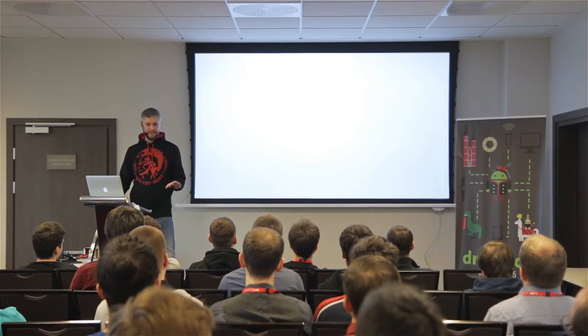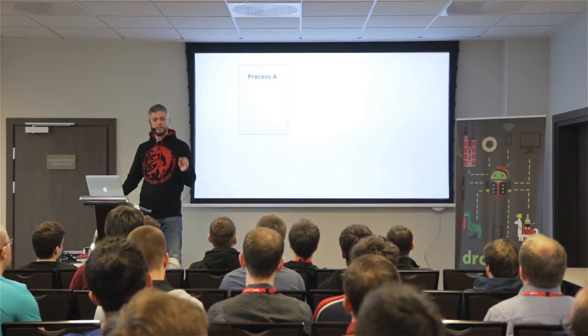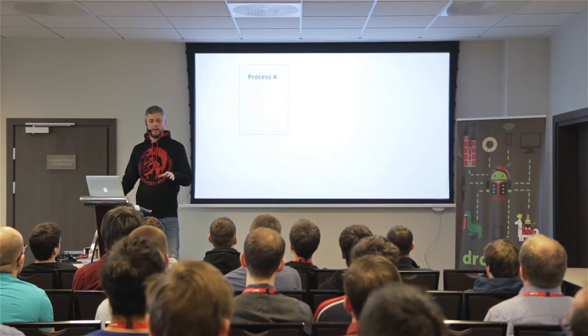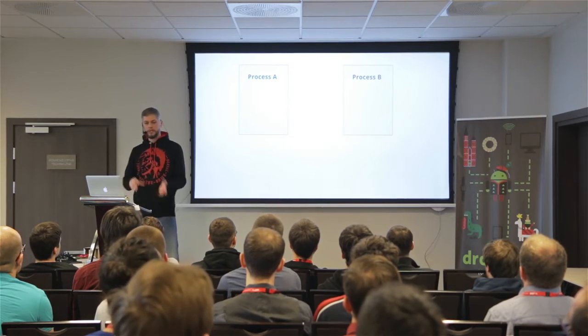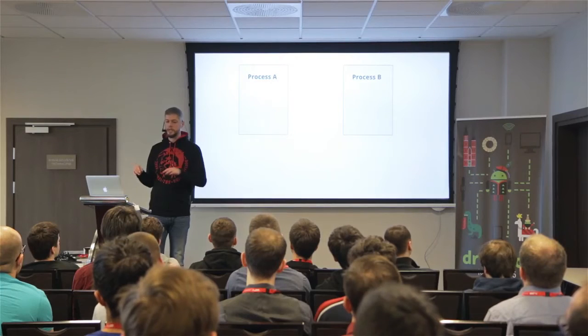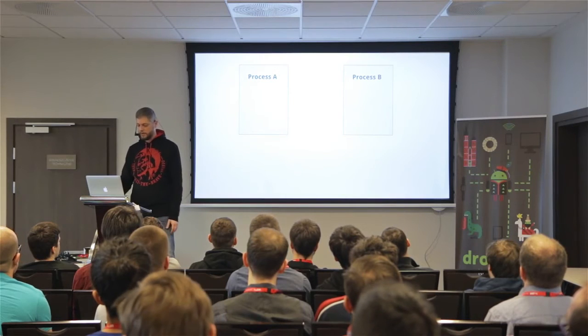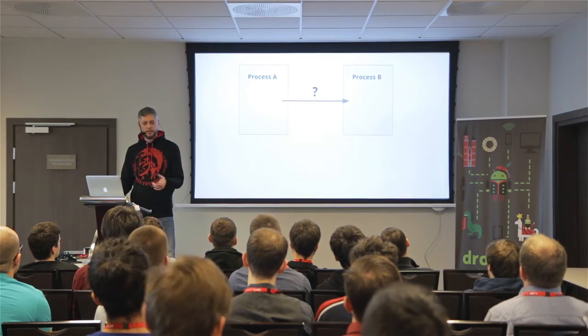So let's imagine we have nothing, and then suddenly we have a process A. This process A is a client application, let's say the Facebook application, a client. And we have process B, a different process space, a different memory region, so there is no way to access each other by themselves. Let's say process A is my own application, process B is Facebook, and I want to log in using Facebook or whatever. Is there a way to connect in that direction? You have listened to the first part, so there is no way, right?